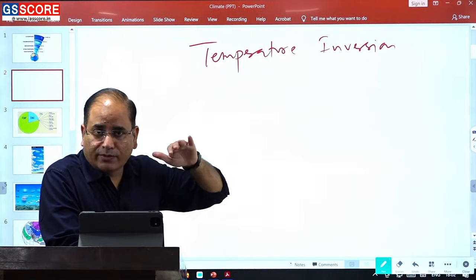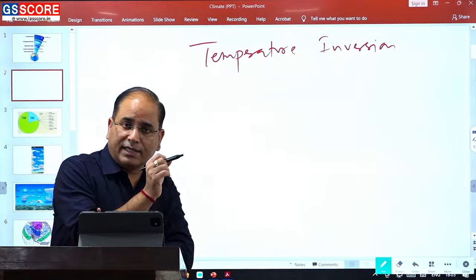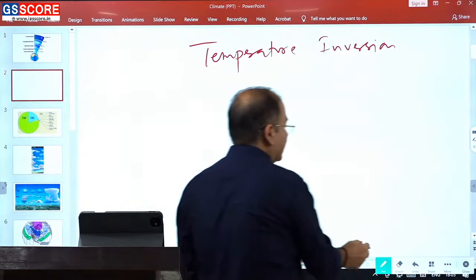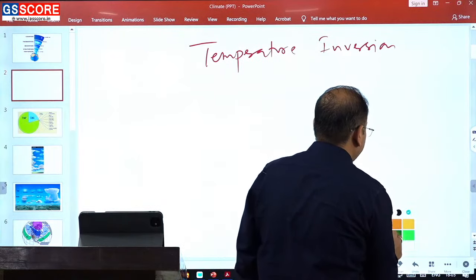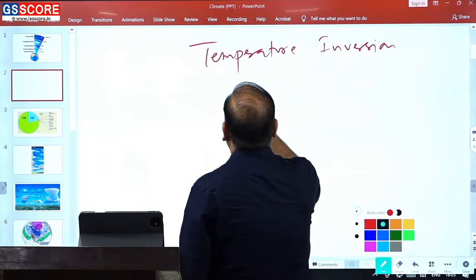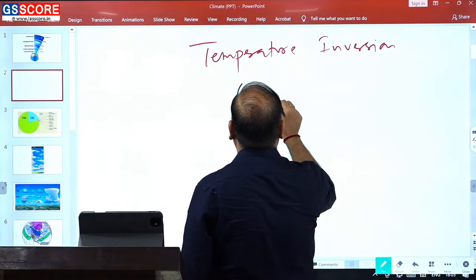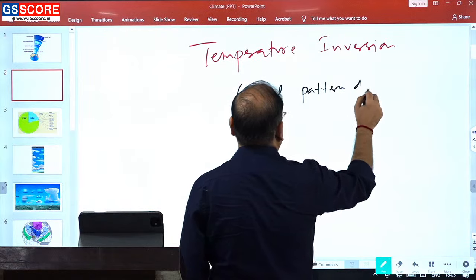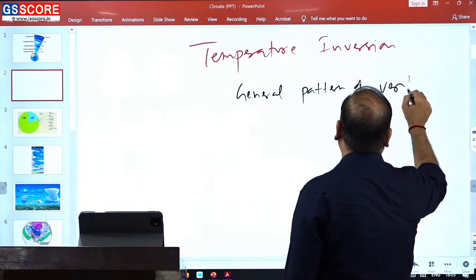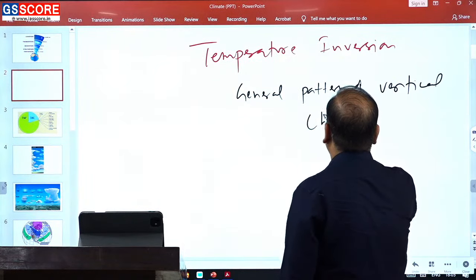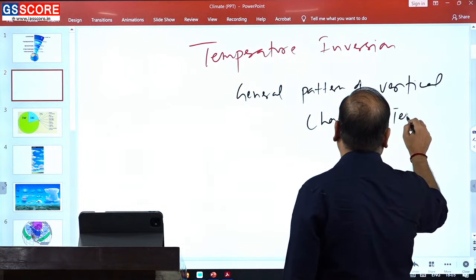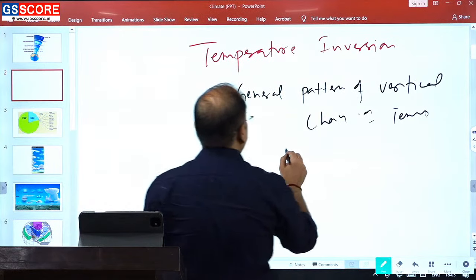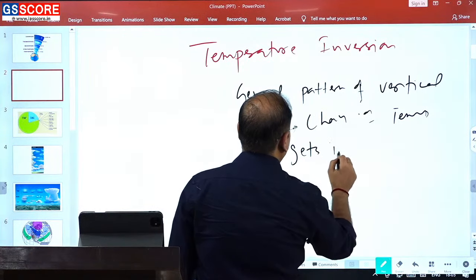Generally in our atmosphere, temperature decreases with increasing height. But sometimes the general pattern of vertical change of temperature gets inverted.